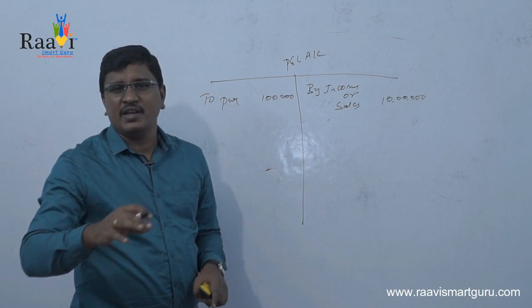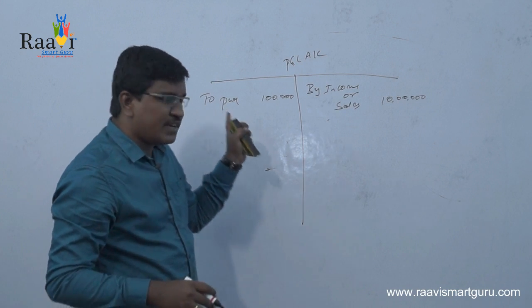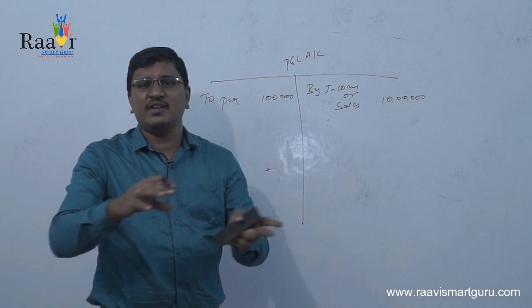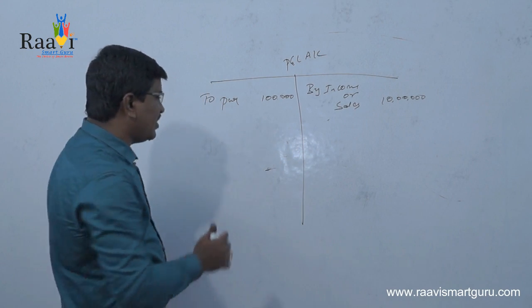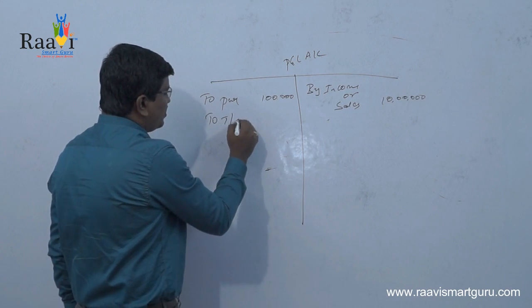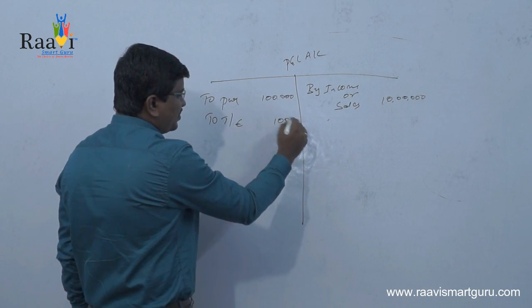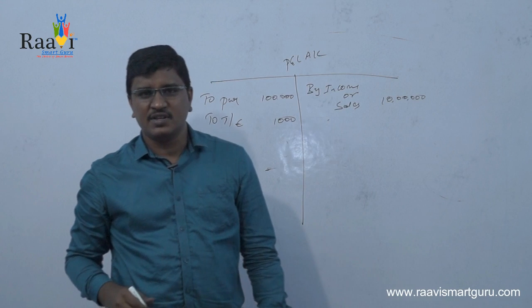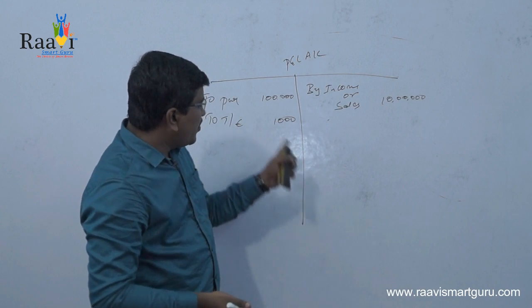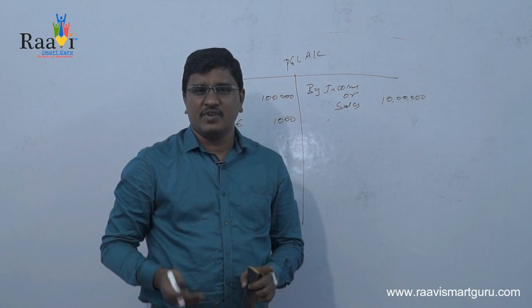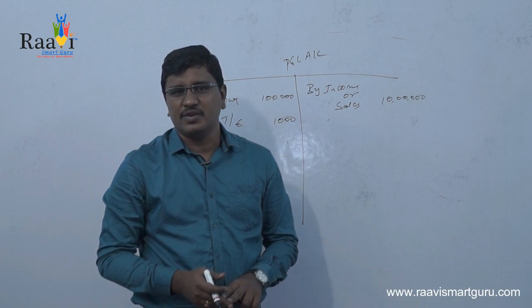Okay, we purchase the raw material also. That raw material you purchase, and you need to get it to your factory premises. So we can write it as transportation expenses. Let us assume that it is 1000 rupees. Transportation expenses, that is 1000 rupees.